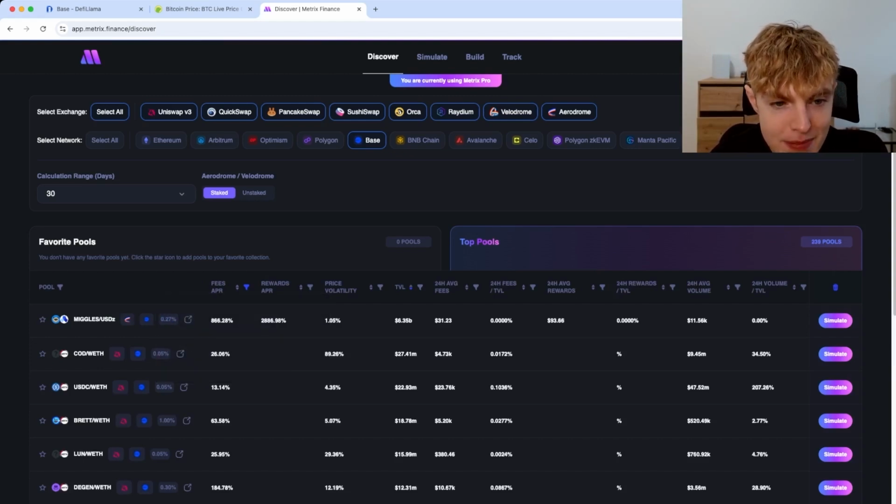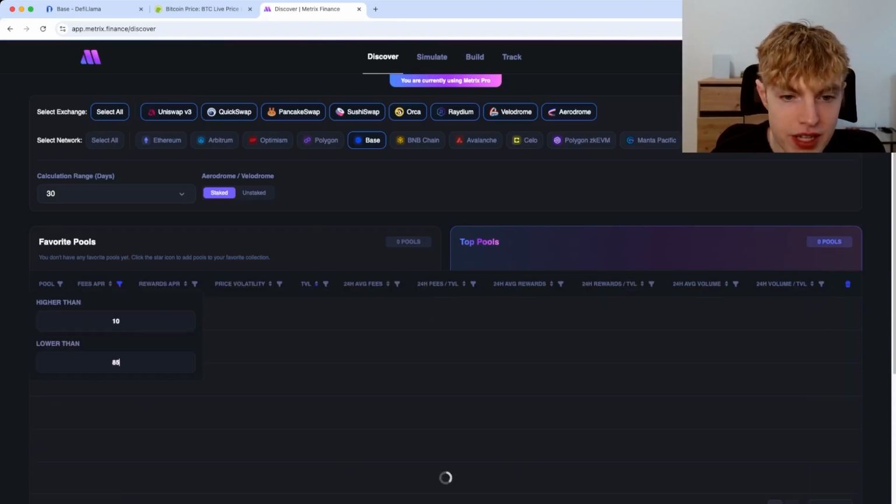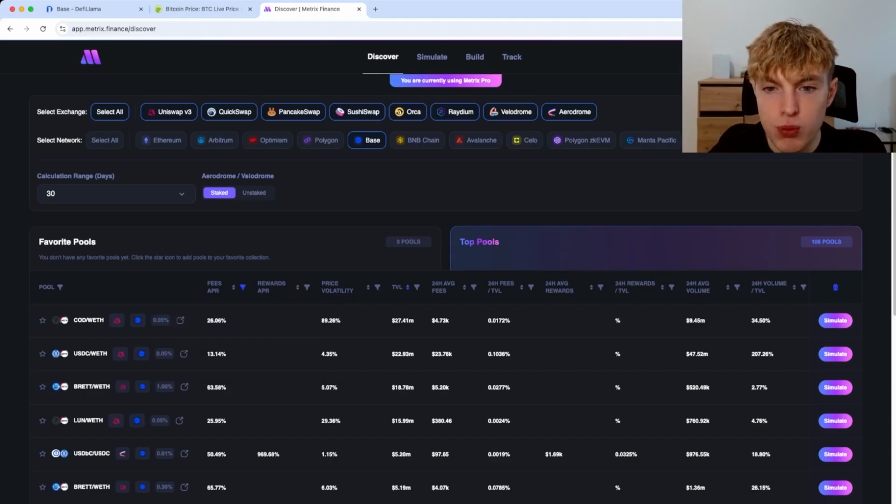Like, look at this, Miggles to USDZ. I don't know what this is. It says it's giving 866% fees APR and almost 3000% rewards APR. I want to filter out pools like that could be like memes or pump and dumps, etc. So I'm going to go ahead and set my fees APR to lower than 85%. Now we have 106 pools to sort through.